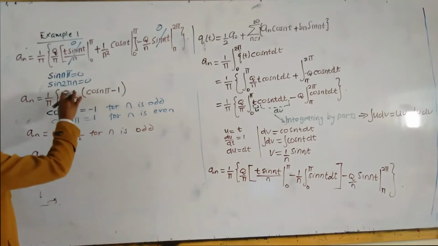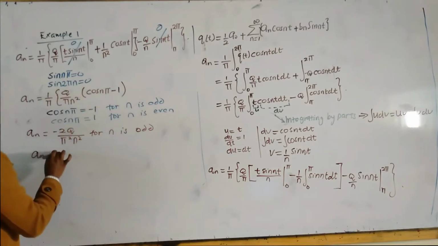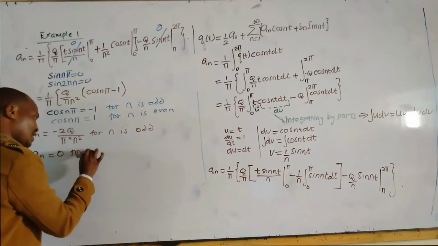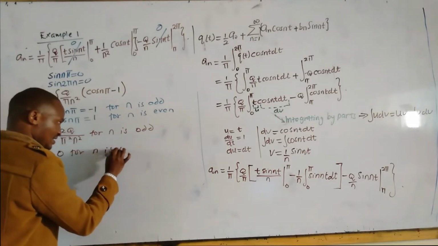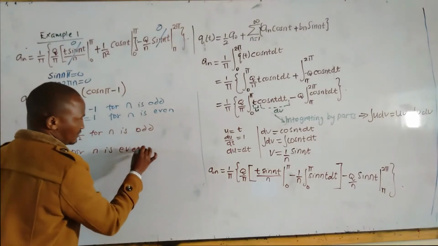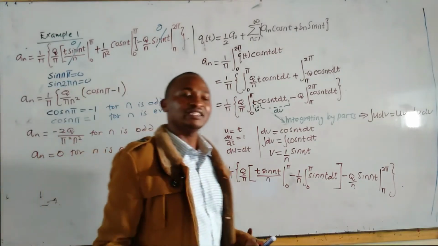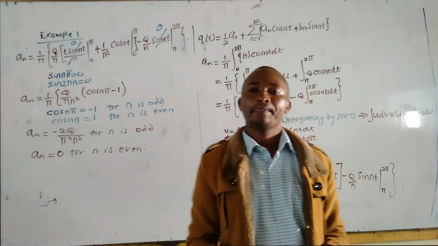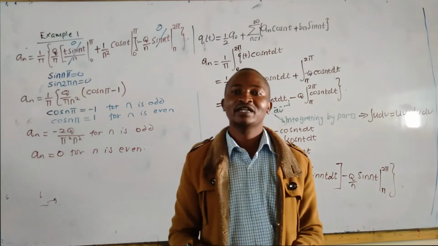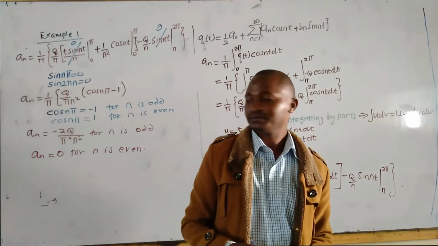So 0 times this is 0. a_n is 0 for n even.